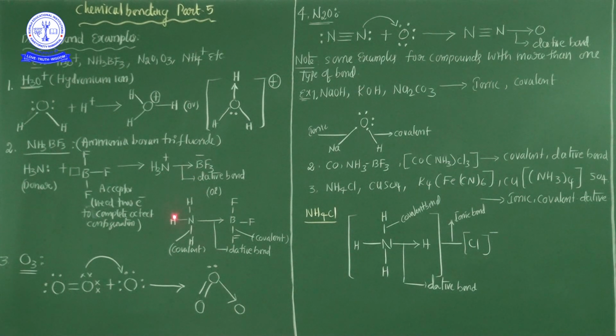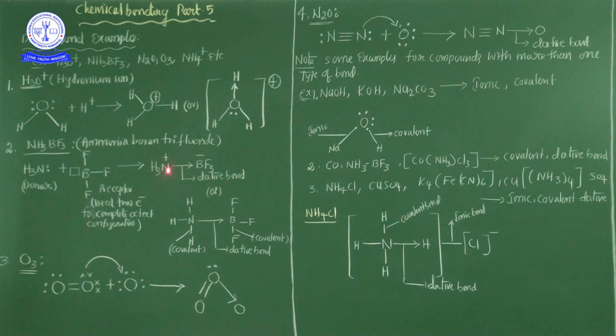So here also, my dear students, listen carefully. In the case of BF3, it needs 2 electrons to complete its octet configuration. That's why it's an acceptor. BF3 is the acceptor and NH3 is the donor. The electron donor is NH3, from the nitrogen lone pair donated to BF3. Now BF3 is the acceptor, ready to accept the electrons, which is why it has one empty orbital. So ultimately between NH3 and BF3, one dative bond is formed.